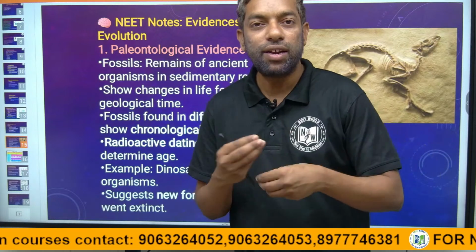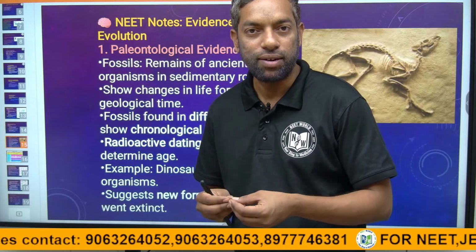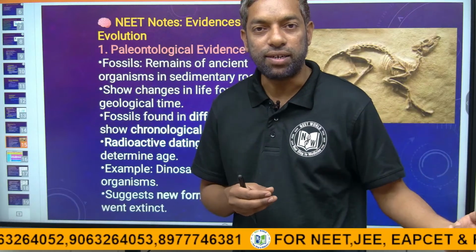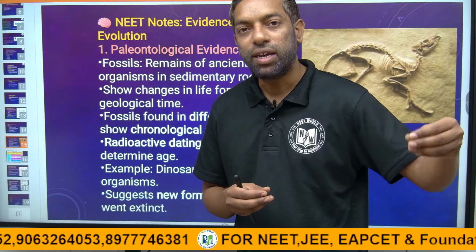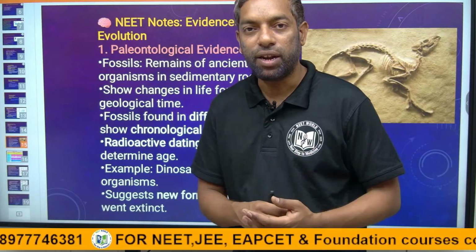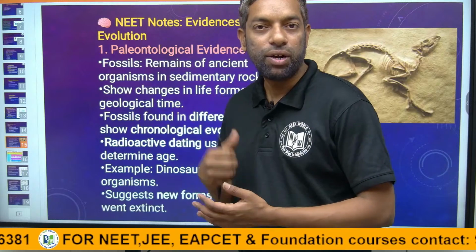Is there any evidence? We come across some species that are extinct; is there any evidence from there? We will look into this chapter.